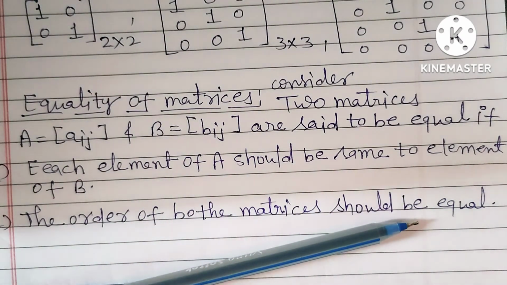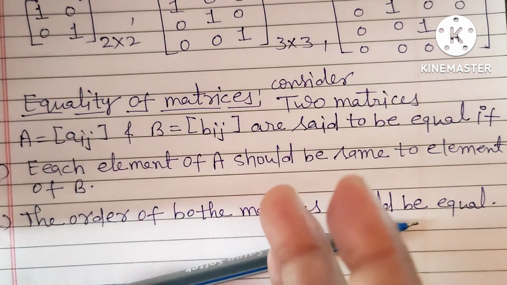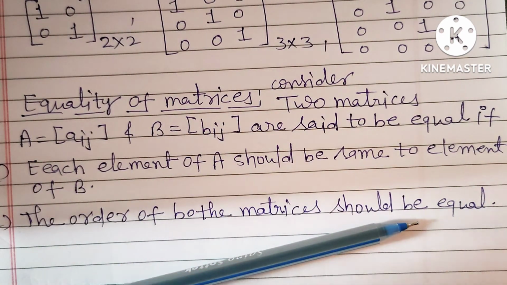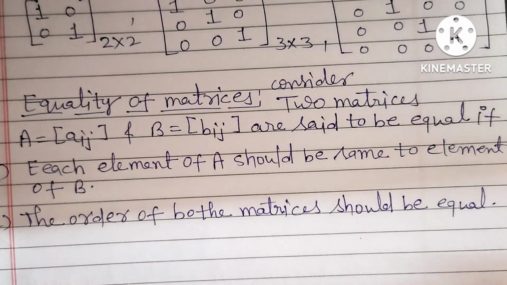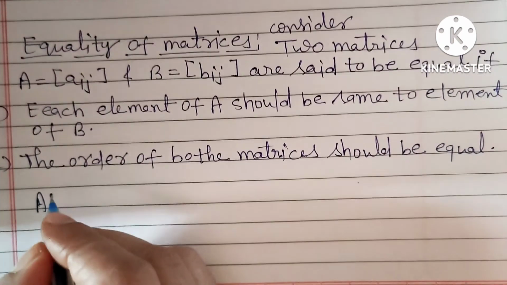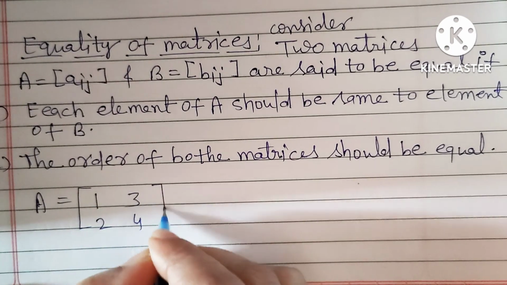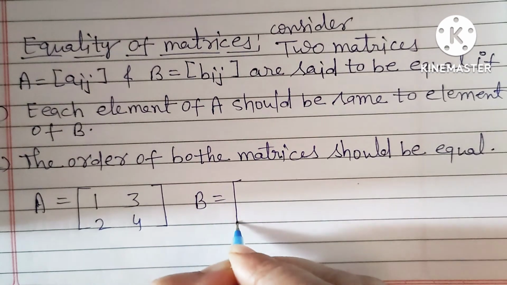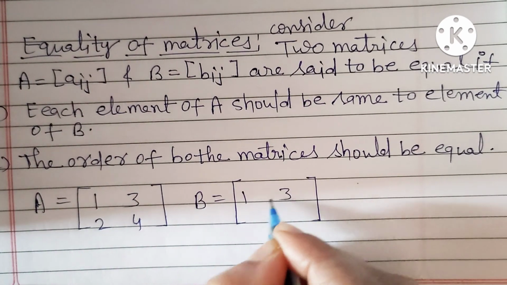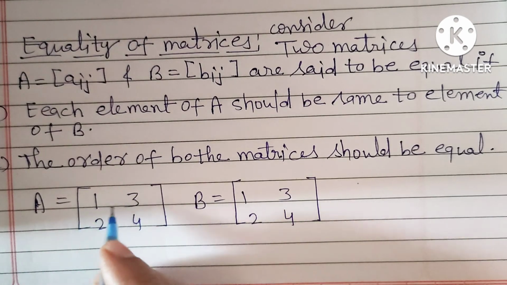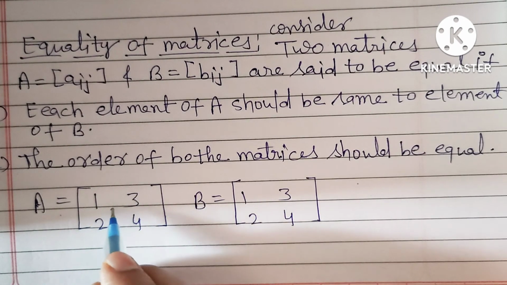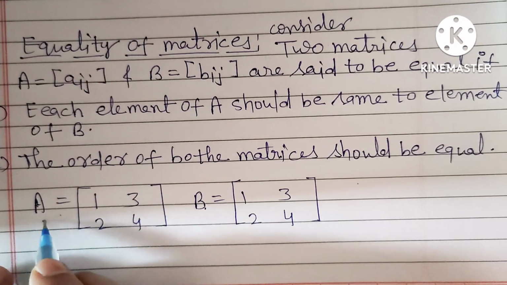फ्रेंड्स, क्या कंडीशंस होनी चाहिए? सो कंडीशंस होनी चाहिए इक्वालिटी ऑफ मैट्रिसेस में. पहले तो आपके जो एलिमेंट्स हैं वो सारे के सारे इक्वल होने चाहिए. और सेकंड, द ऑर्डर ऑफ बोथ ऑफ द मैट्रिसेस शुड बी equal. What are the examples? So consider the examples. Here we are considering example number A of 2 cross 2 matrix 1, 3, 2, 4. This matrix is same as a B matrix 1, 3, 2, 4. Here you can see each elements of A and B are equal. So here B is equal to A and A is equal to B.